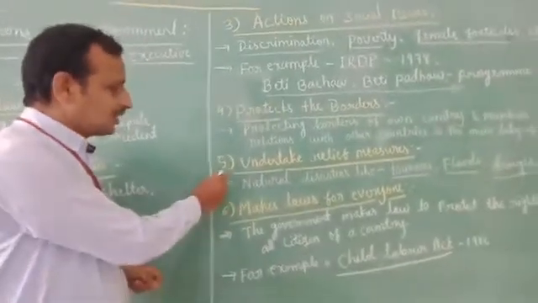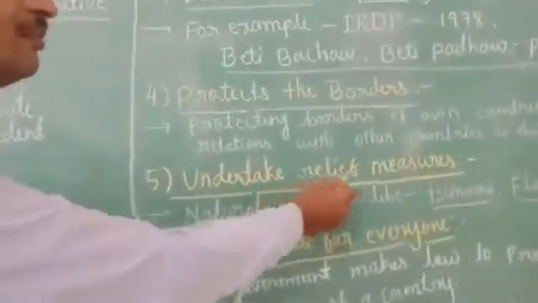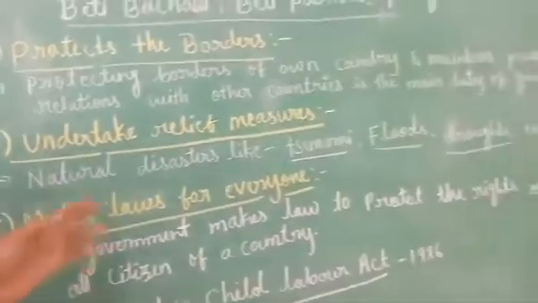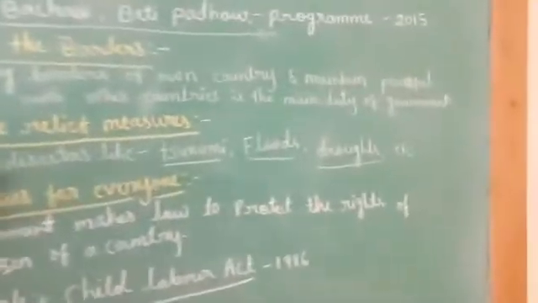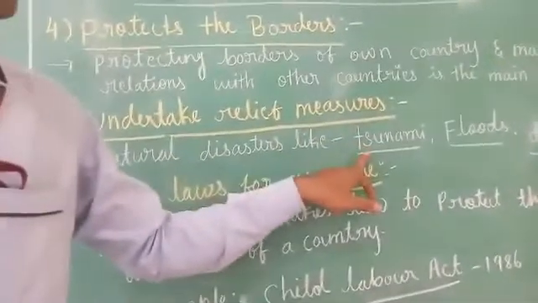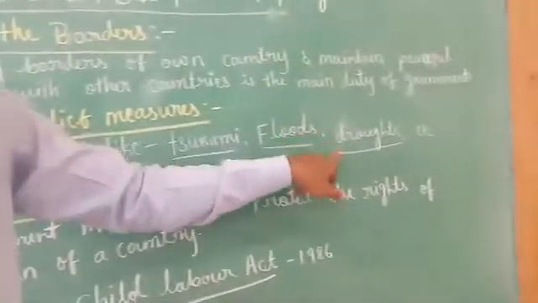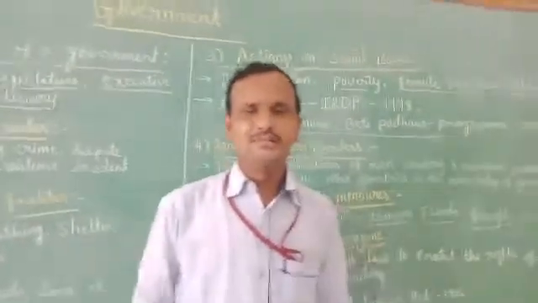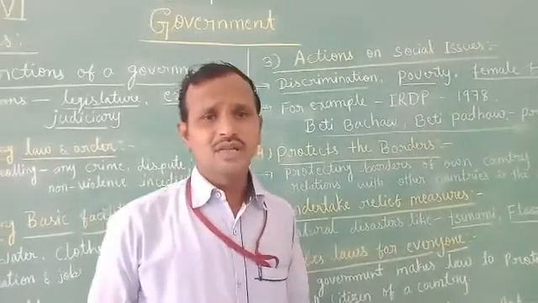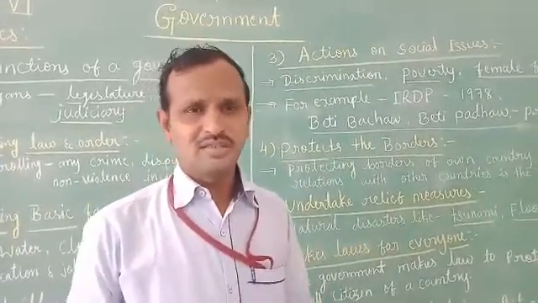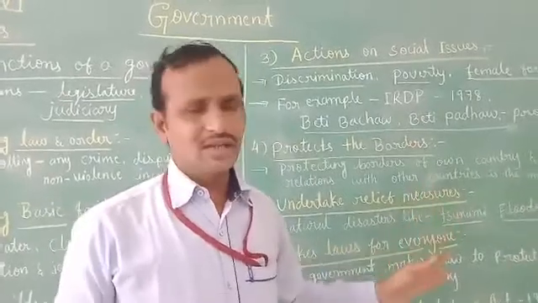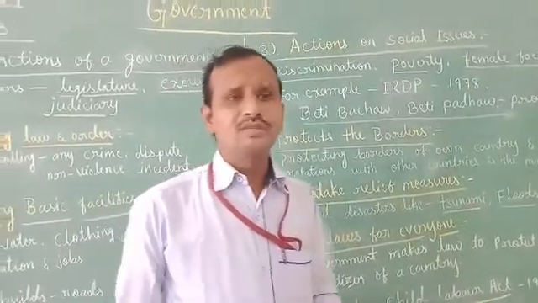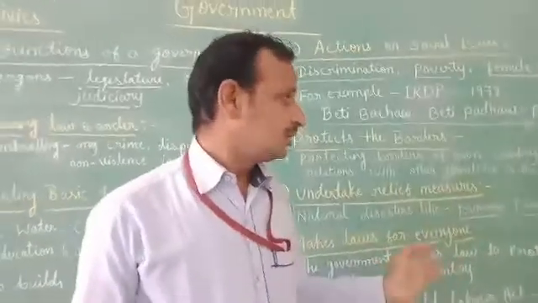And let us go to the next topic, that is undertake relief measures. Undertake relief measures means natural disasters like tsunami, floods, droughts, etc. If unfortunately in the country any kind of natural disaster like tsunami, floods and drought occurs, then immediately the government helps the people.